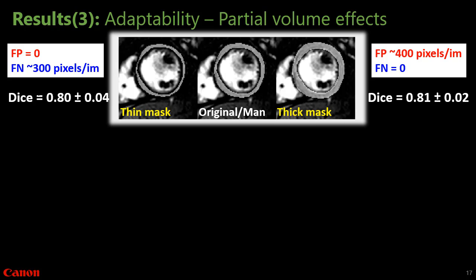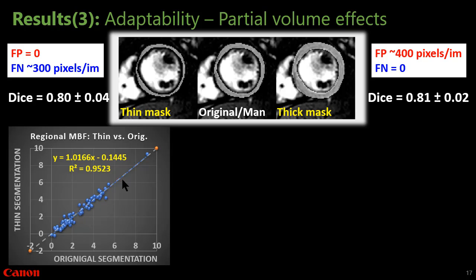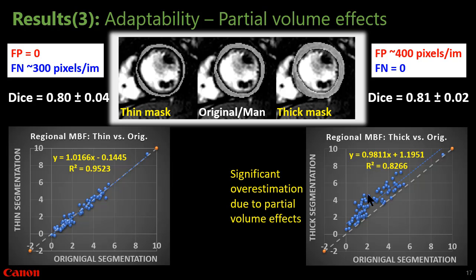However, the false positive and false negative rates of these two masks are completely opposite. And this has consequences for the quantitative measure. The thin mask doesn't produce any significant bias to the quantification. However, the thick mask produces significant overestimation because of partial volume effect.